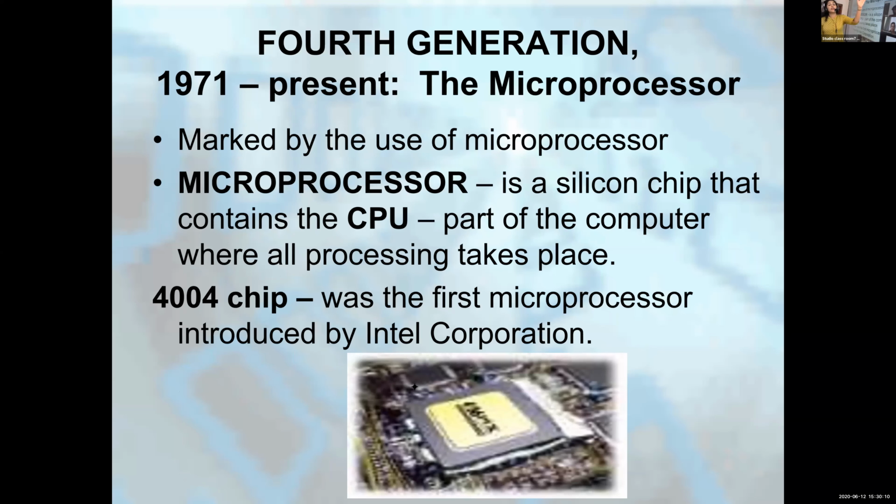Then fourth generation. Nowadays we are in fourth generation. Even though a few of us are using artificial intelligence, still we are in the fourth generation. That is from 1971 to the present, and we are using the microprocessor. Another name of microprocessor is CPU. So the size is very small. It is called simply processor, MP. Many names are there.